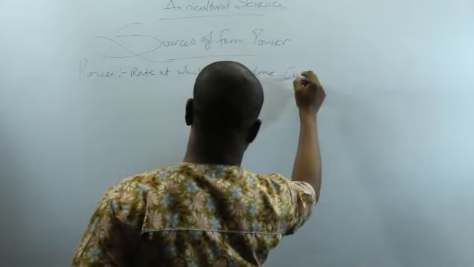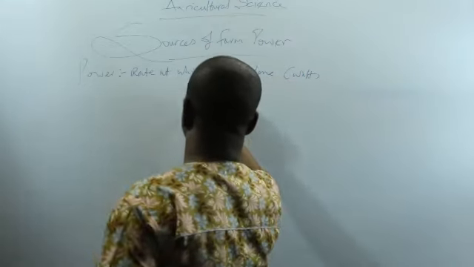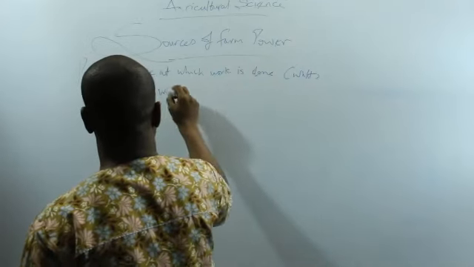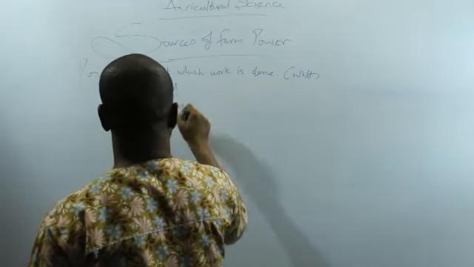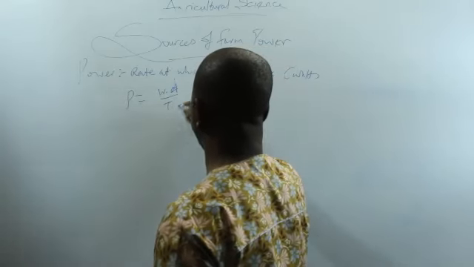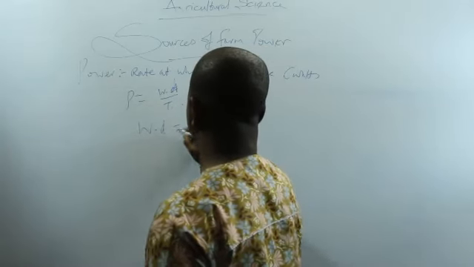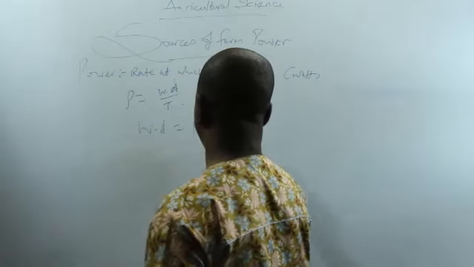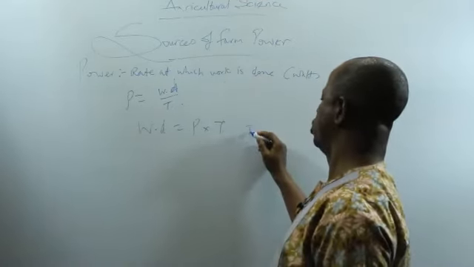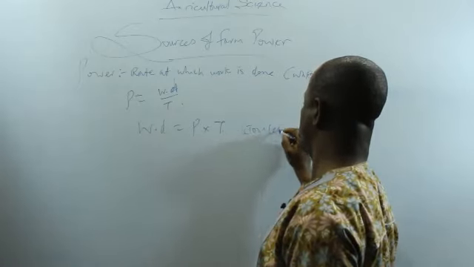It is measured in watts. Power equals work done over time. If you want to make work done the subject of the formula, then work done equals power times time, and it is measured in joules. Work is measured in joules.